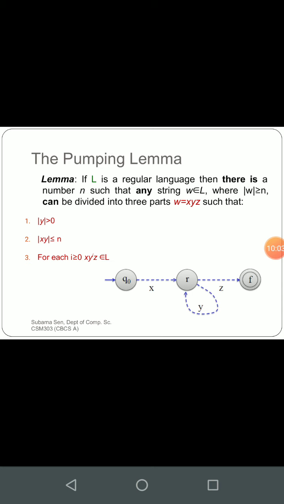So here we will consider that i is greater than or equal to 0, and since we are pumping the portion, we will keep that i as the power of y, because we are repeating the steps of y i number of times. Firstly i may be 0, because something to the power 0 will obviously be 1, but y will never be empty. So for i equals 0 we will find something, for i equals 1 we will find something, and we will keep moving like this.